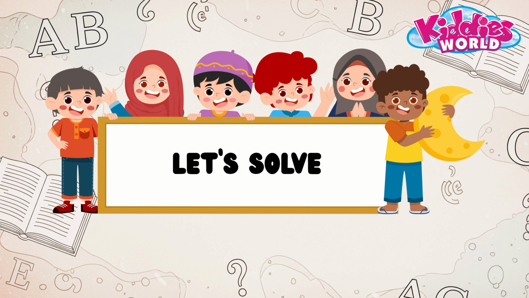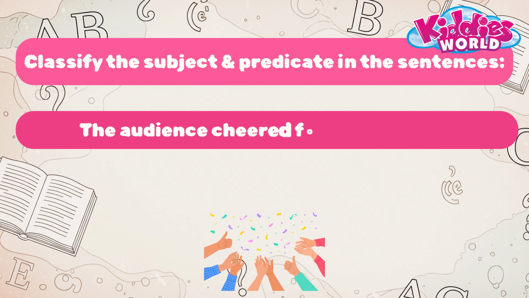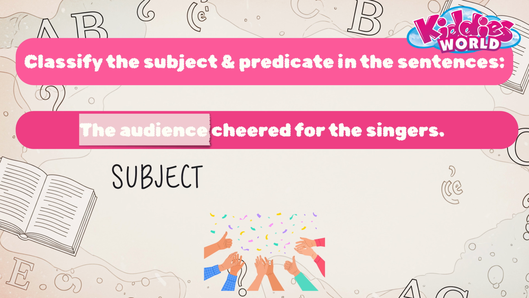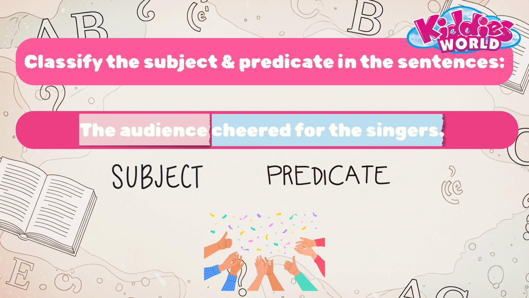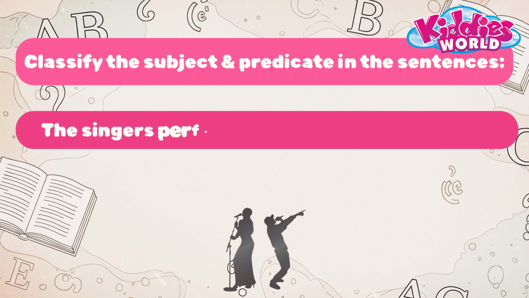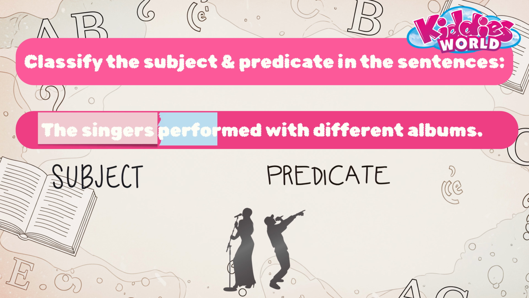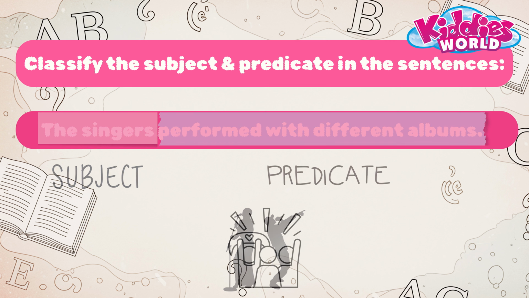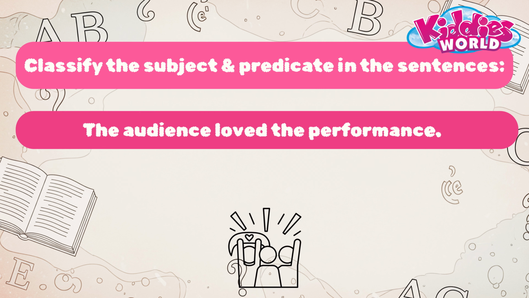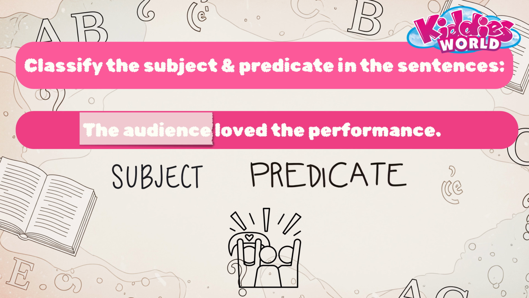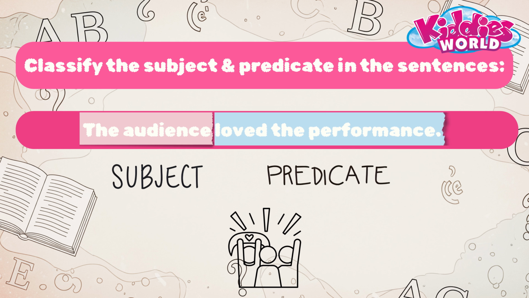Let's solve. The audience cheered for the singers. Subject: the audience. Predicate: cheered for the singers. The singers performed with different albums. Subject: the singers. Predicate: performed with different albums. The audience loved the performance. Subject: the audience. Predicate: loved the performance.